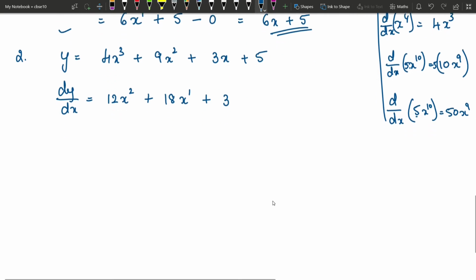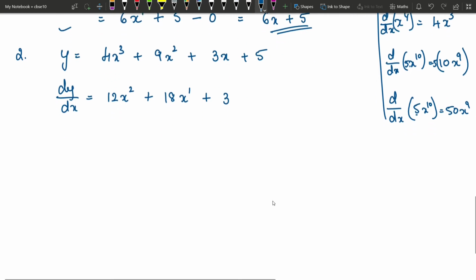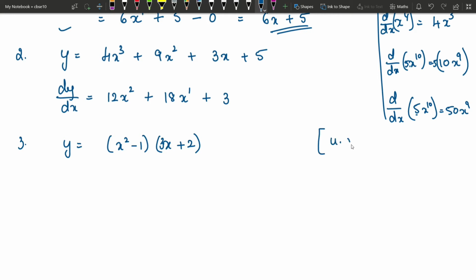Now let us see how to solve questions with products. Suppose you have y is equal to x square minus 1 into 3x plus 2. Here we have it in the form of a product u into v, right? So what is the derivative dy by dx here? First function into differentiation of second function plus second function into differentiation of first function.